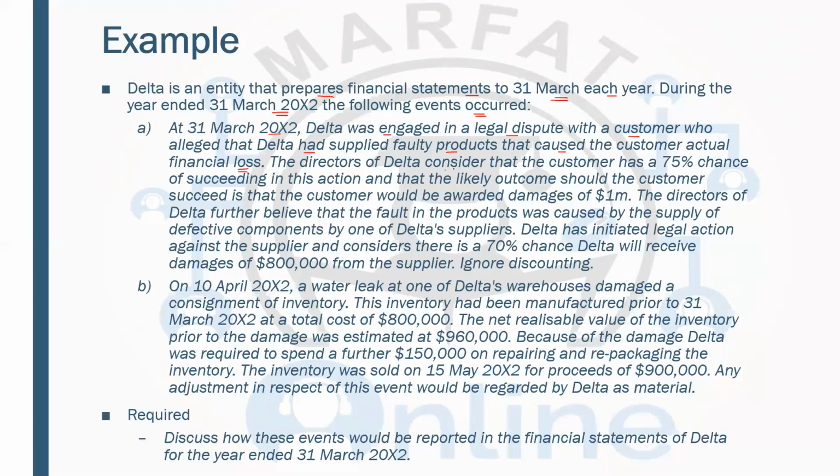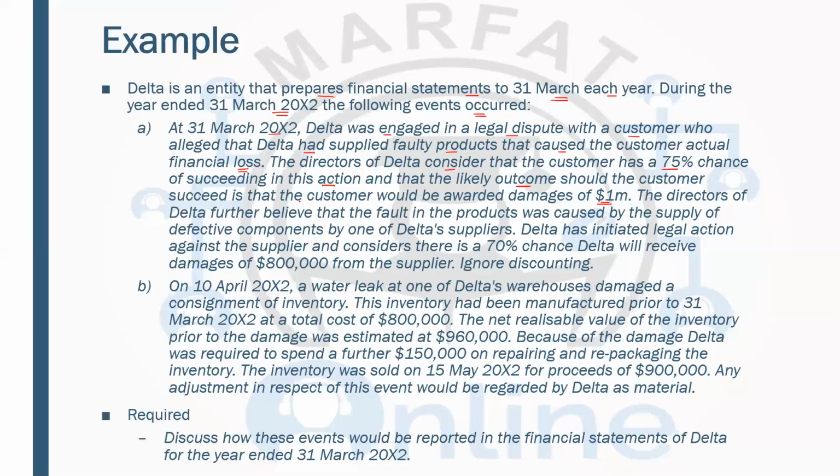The directors of Delta considered that the customer has a 75% chance of succeeding in this action, and the likely outcome should the customer succeed is that the customer would be awarded damages of 1 million. All right, so we have to look at the percentages in order to determine the possibility, probability, and remoteness or virtual certainty.